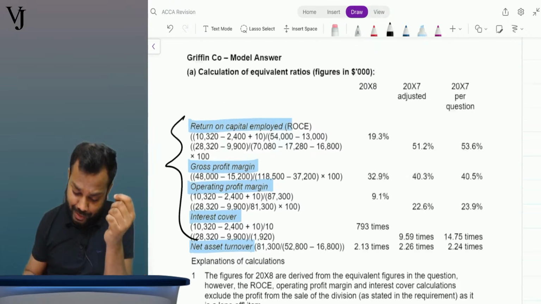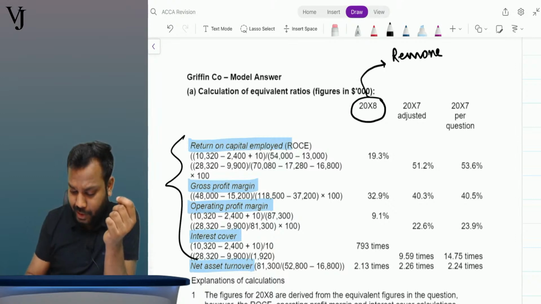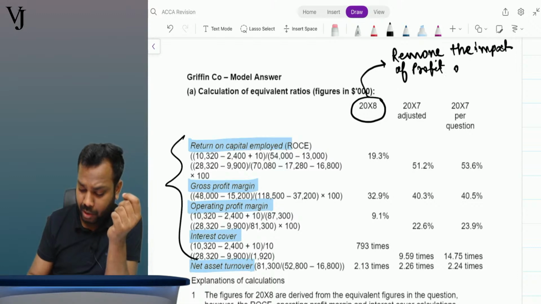In 20x8, you just need to remove the impact of profit on disposal, that is 2.4 million.